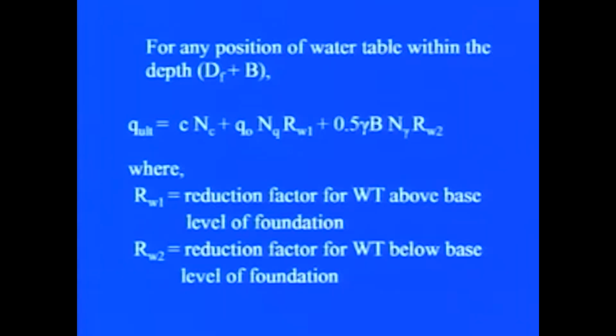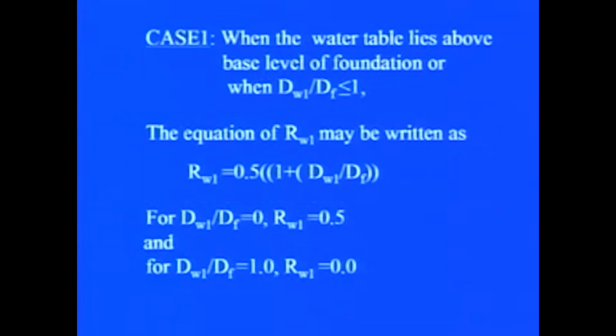In the first method, for any position of the water table within the depth Df plus B, the q ultimate will be given by C Nc plus q0 Nq Rw1 plus 0.5 gamma B N gamma Rw2. The factors Rw1 and Rw2 are known as the reduction factors for the water table. Rw1 is the reduction factor for water table above the base level of the foundation, and Rw2 is the reduction factor for water table below the base level of the foundation.